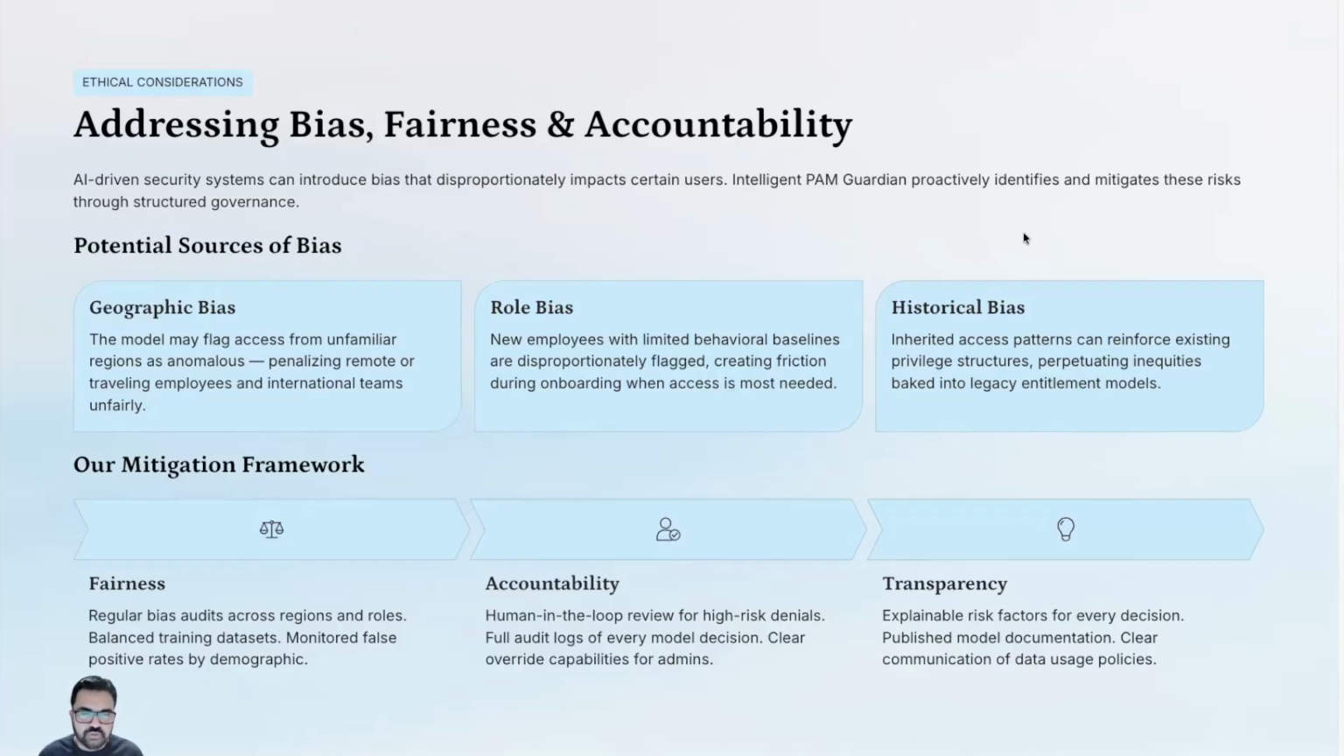Transparency is a key factor. So we have clear transparency. We explain exactly what decisions are being taken by the automation or the machine learning or AI model. And then we also publish the model documentation with clear communication and data usage policies.